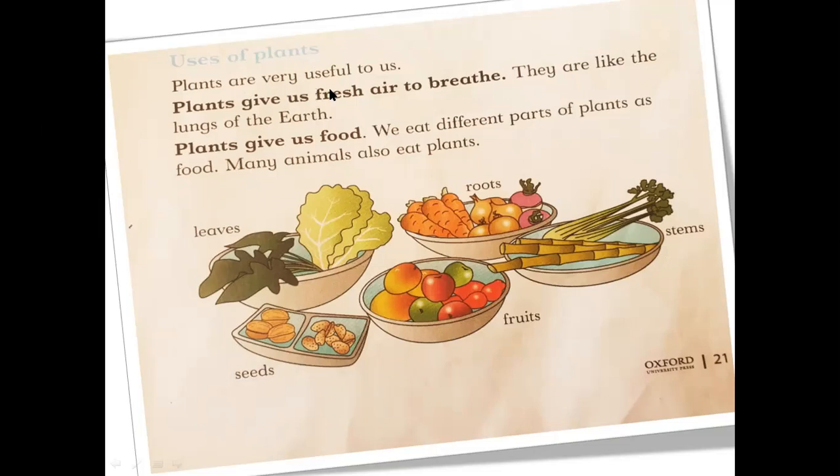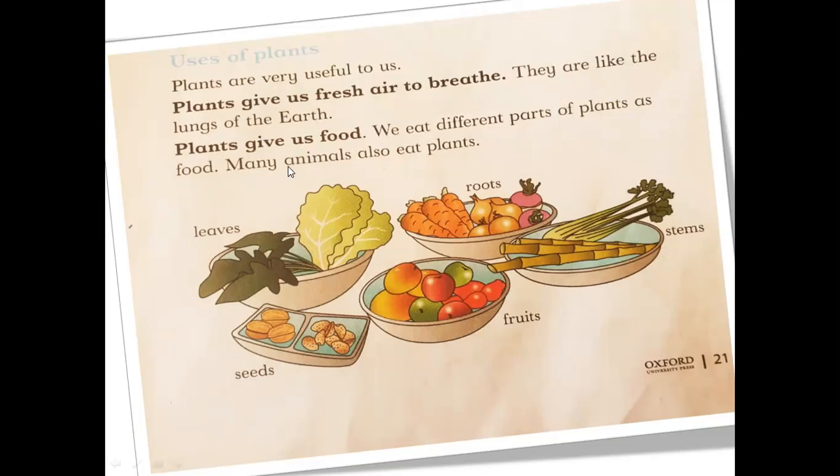Plants are useful, very useful to us. Plants give us fresh air to breathe. They are like the lungs of the earth. Plants give us food. We eat different parts of plants as food. Many animals also eat plants.